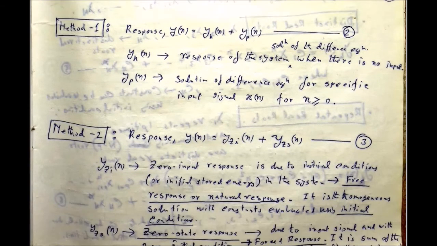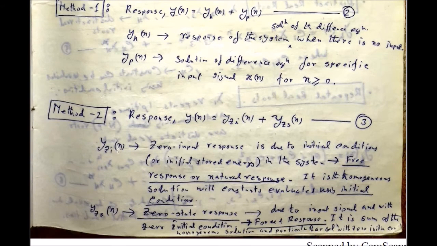The next method is method number 2, where the overall system response will be the zero input response plus the zero state response, y_zi[n] plus y_zs[n].